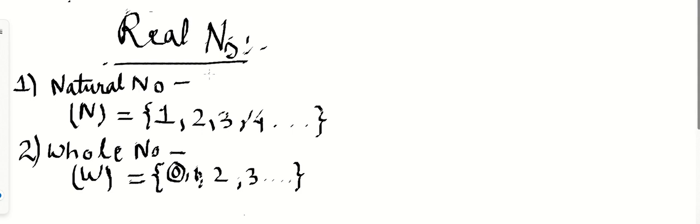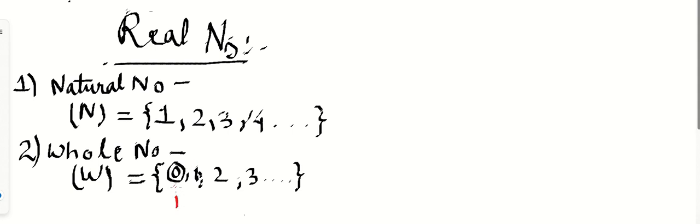Before moving on, I will ask you one thing: what is the least whole number? The least whole number is 0, that you can see over here.